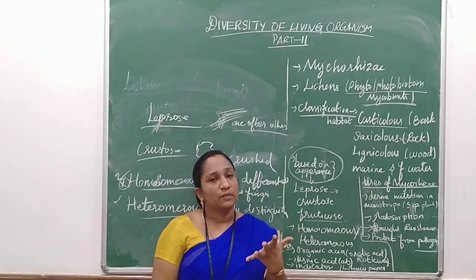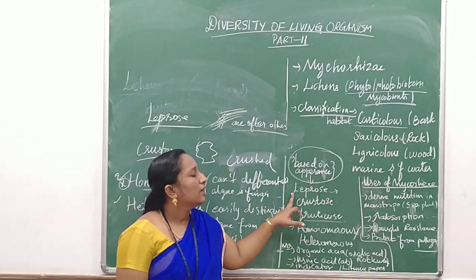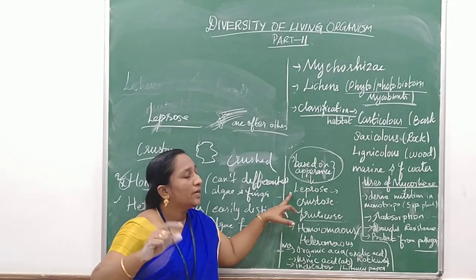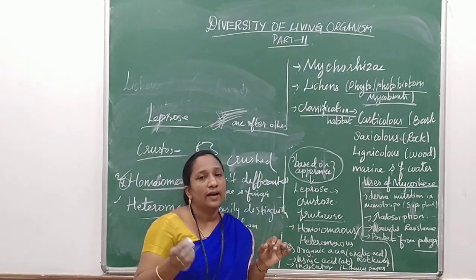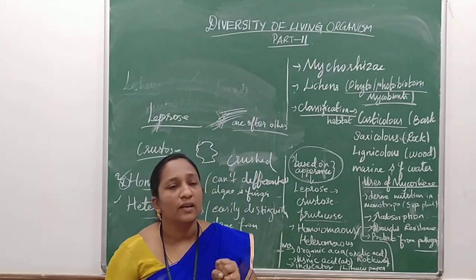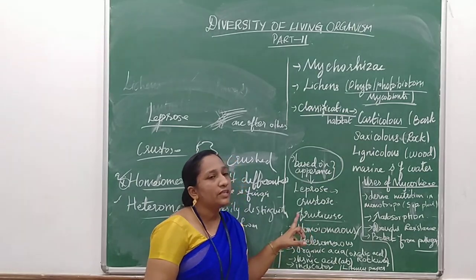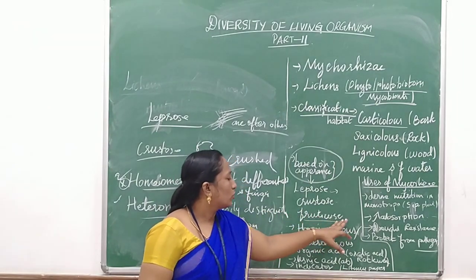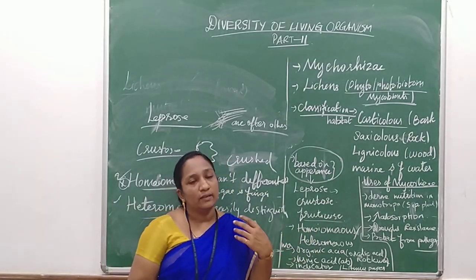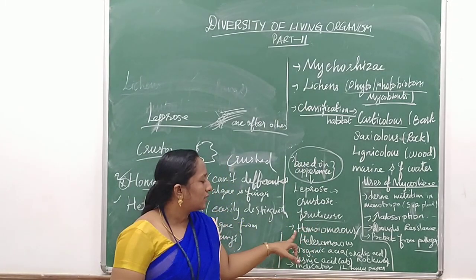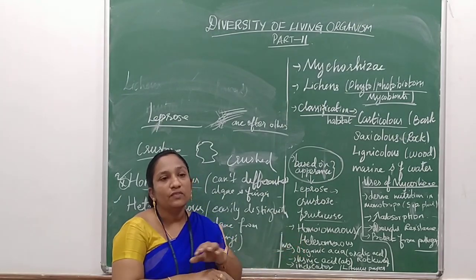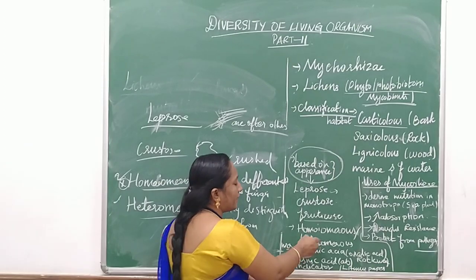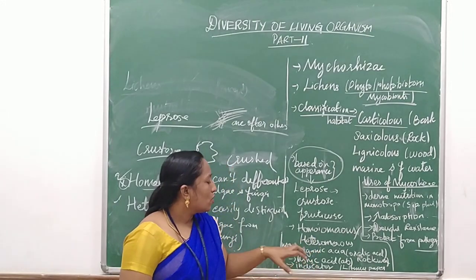Based on appearance, if it is overlapping one from another, it is called leprose. If it is arranged in a crust-like manner, it is said to be crustose. If it is in the form of a fruit body like mushrooms, it is said to be fruticose. Next, based on distinguishability: if it is not distinguishable, if it is so mingled that we cannot separate algae from fungi, it is called homoiomerous. If it is easily separable, it is said to be heteromerous.